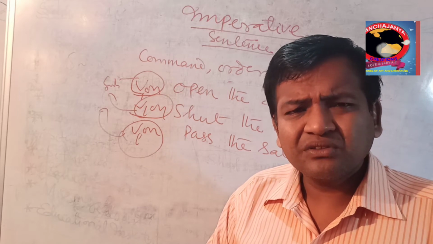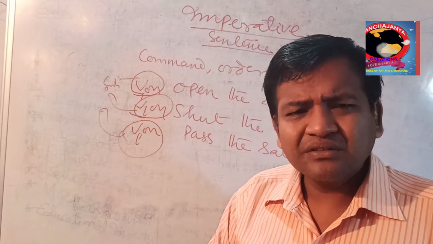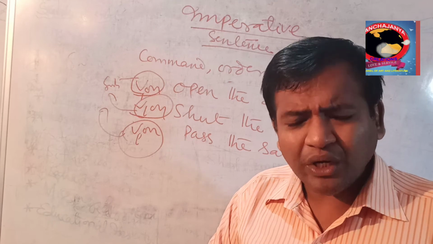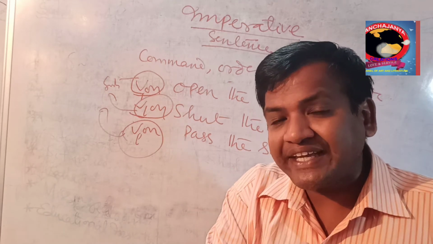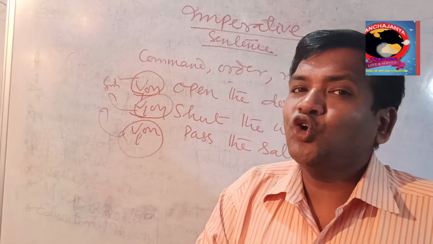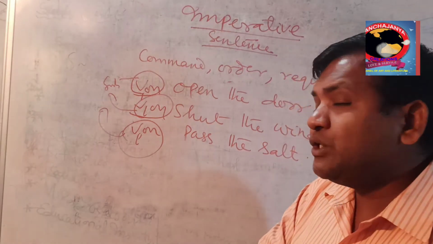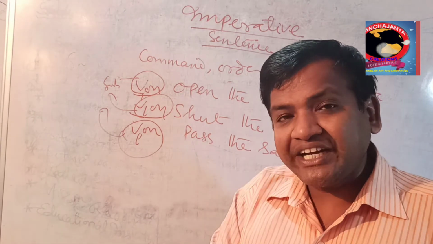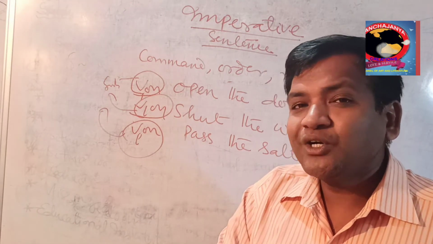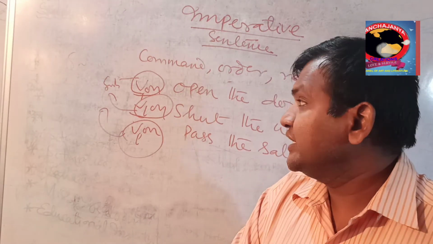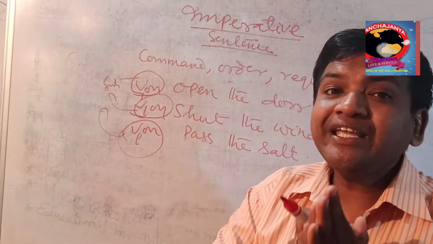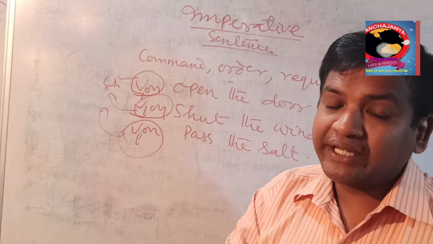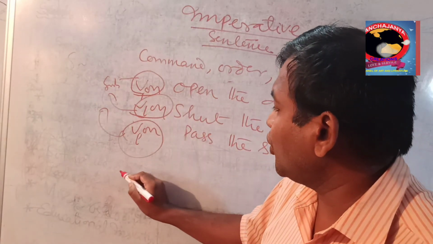Go there. Stand here. You come here. Sometimes we say you, sometimes we use a name, sometimes we don't, so we are not able to decide which one is subject and which is predicate. So it is a hidden subject.